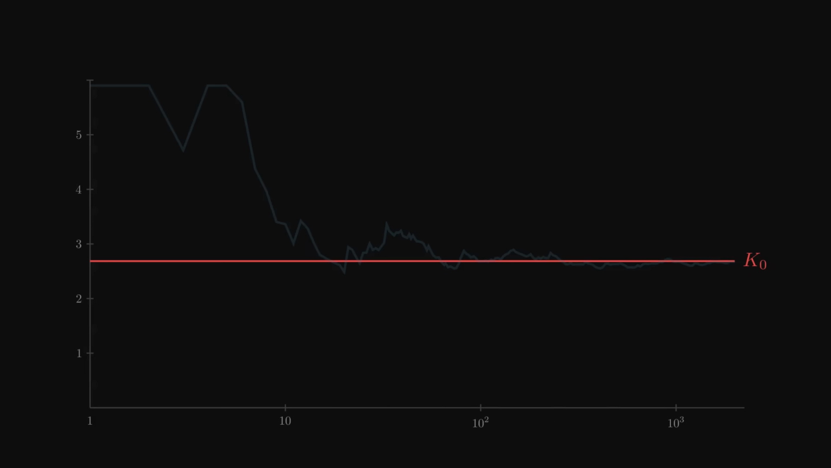Let us try another number. Euler-Mascheroni gamma, the constant from the harmonic series. Nobody even knows if gamma is rational. Take its continued fraction and run the same experiment. Wild at first, then the geometric mean settles, and lands on K0. Natural log of 2. Same story, chaos, then calm, then K0.